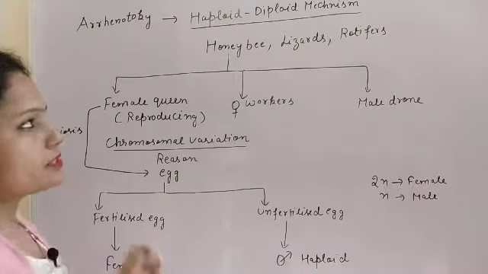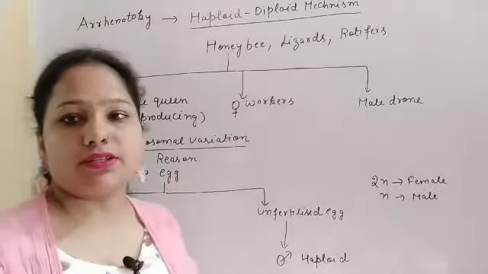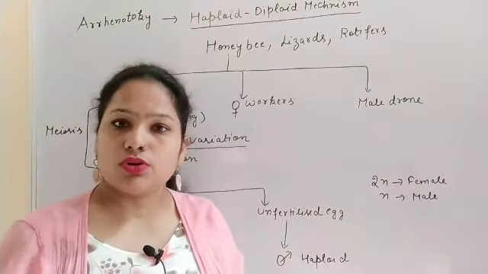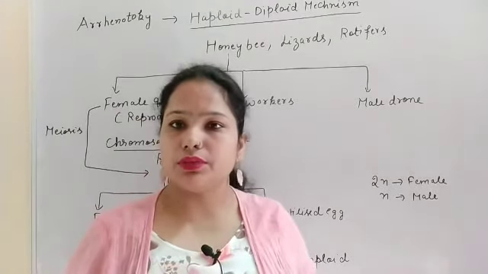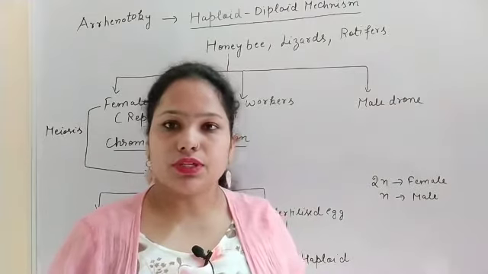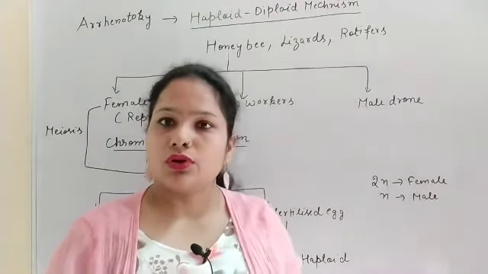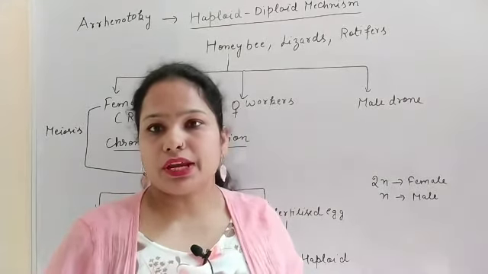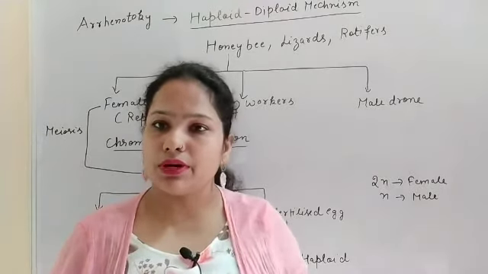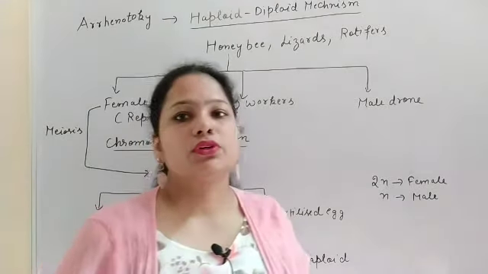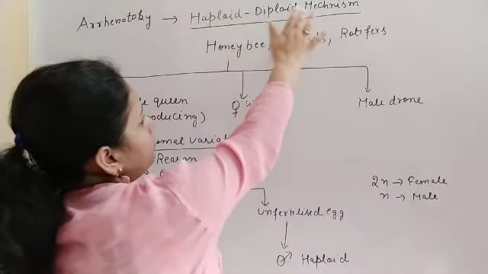This type of sex determination is also known as the haploid and diploid mechanism of sex determination. Why are we calling it haploid and diploid? Because in honeybee there are males and females, and among the females there is the queen and the workers. Their chromosome number varies: the male members are haploid and the female members are diploid. So this type of sex determination is known as the haploid and diploid mechanism.